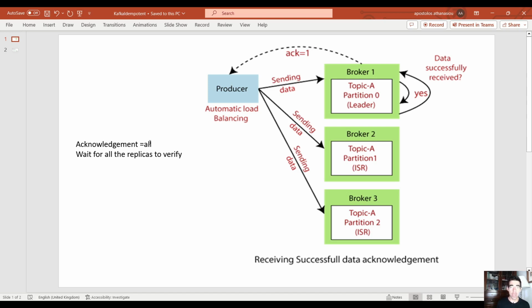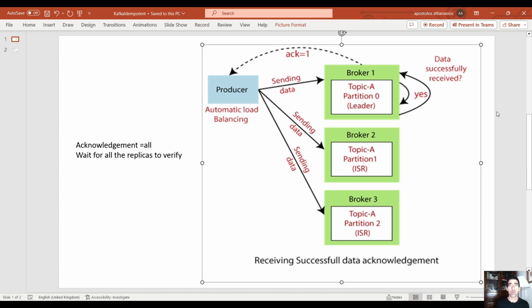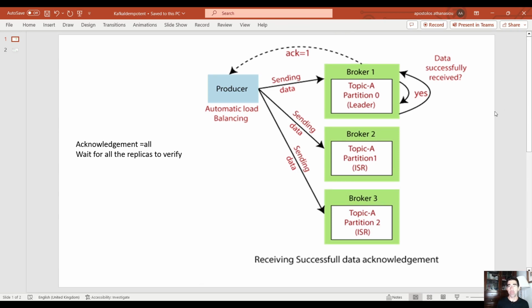But if we set acknowledgement to all instead of one, we are going to wait for all the replicas from all the other brokers to reply to the producer to send this acknowledgement saying that they received the data, and make sure that we don't lose any data. So there is no data loss. This is very important because we don't want to lose any data.